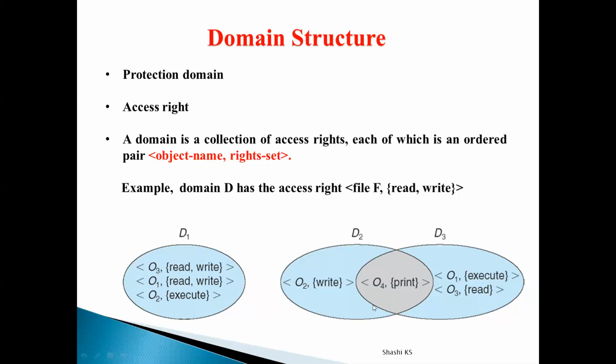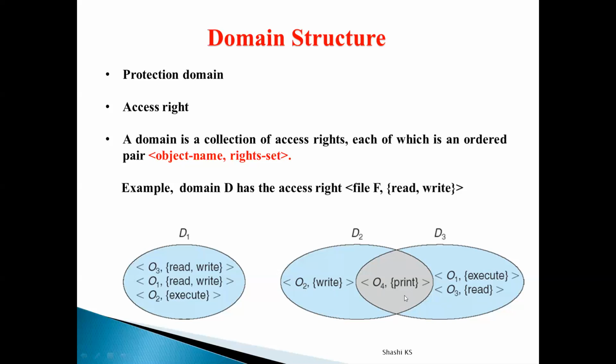Similarly, you have another domain here which consists of two object rights pairs. One is the object O2 with write operation and the other one is object O4 with the print operation. What is the meaning of this diagram? It means that if a process is executing in domain D2, it can perform write operation on the object O2 and print operation on the object O4. Similarly, for domain D3, if a process is executing in domain D3, it can perform execute operation on object O1, read operation on object O3, and print operation on object O4.